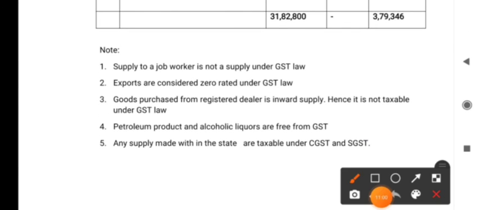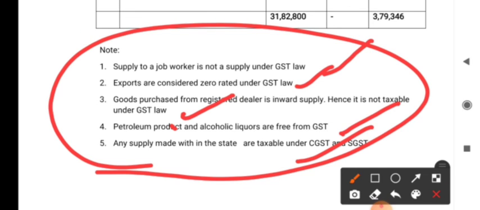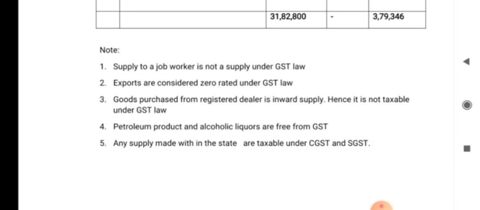Now, after this we are leaving some important notes regarding the points which we have treated in a different way, that is, the different treatment made, or the items which were left out while preparing the solution. So, supply to a job worker is not a supply, exports are considered zero rated, goods purchased from a registered dealer are an inward supply, petroleum and alcoholic liquors are not included in GST, and within-the-state supply attracts CGST and SGST, hence not taken into account. This is the way we solve the problem on computation of taxable turnover. Thank you.